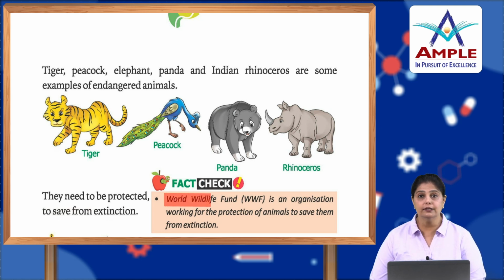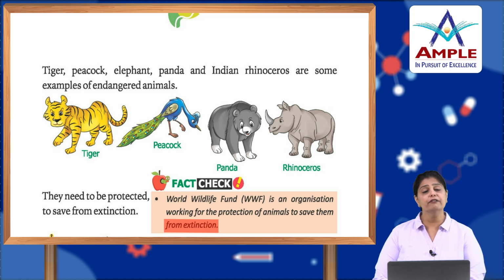Fact check. World Wildlife Fund, WWF, is an organization working for the protection of animals to save them from extinction. What happens is people kill them, they hunt them, for different items that they get from them. For example, for the tiger skin, the tigers are killed. And when these animals are killed, slowly and gradually their population ends. That is the reason why we need to save them. So, World Wildlife Fund is looking after protection of animals.